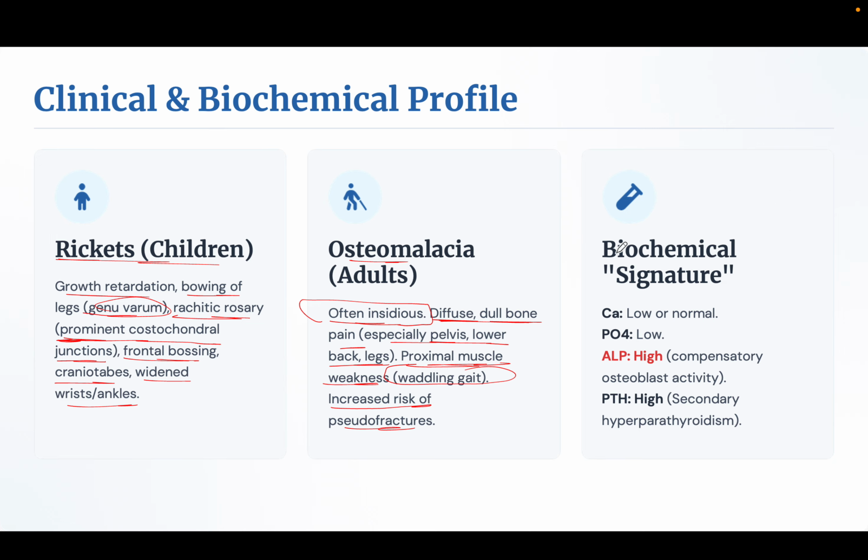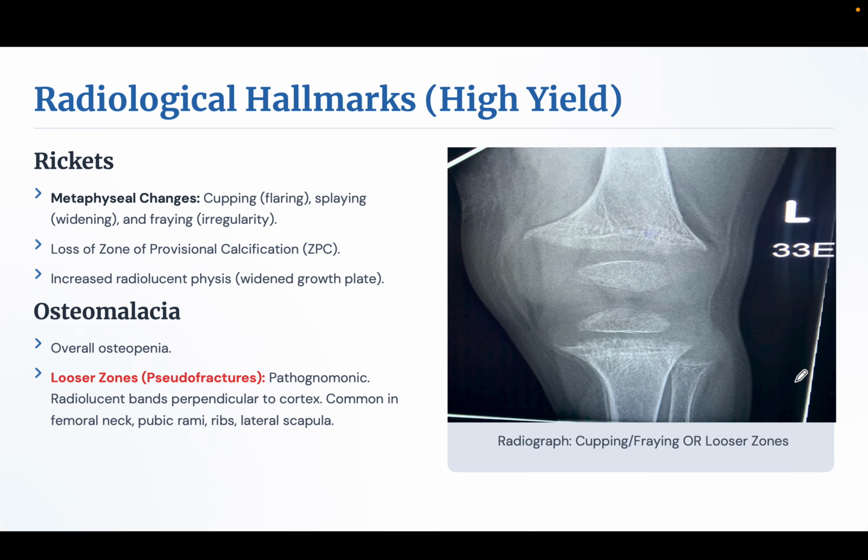So there is a biochemical signature in these patients. Calcium will be low to normal, phosphate will be low, and alkaline phosphatase will be high because of compensatory osteoblast activity. PTH will be high because of secondary hyperparathyroidism. These patients have secondary hyperparathyroidism.